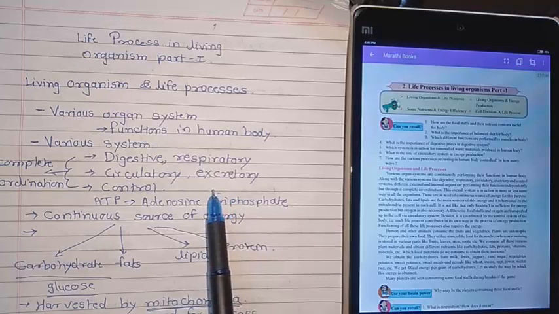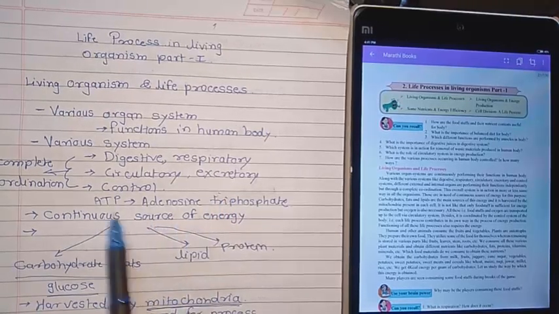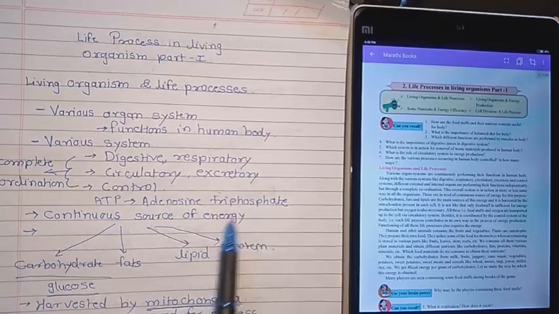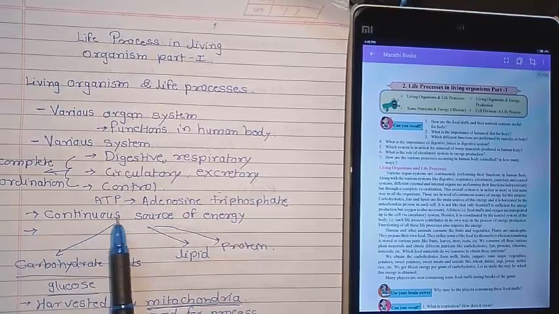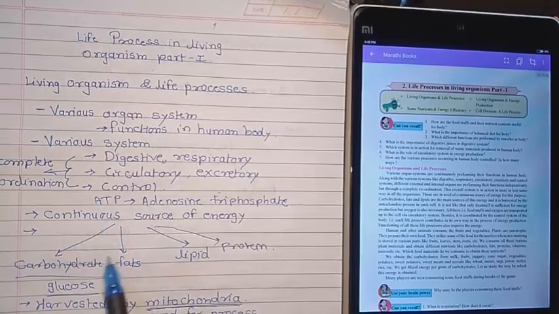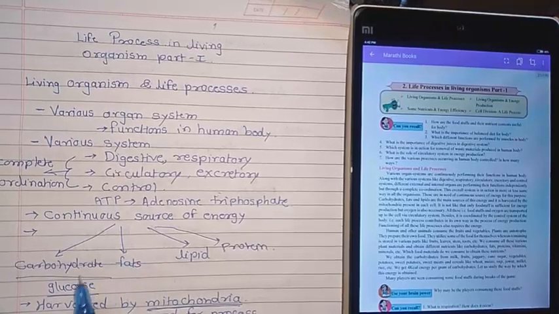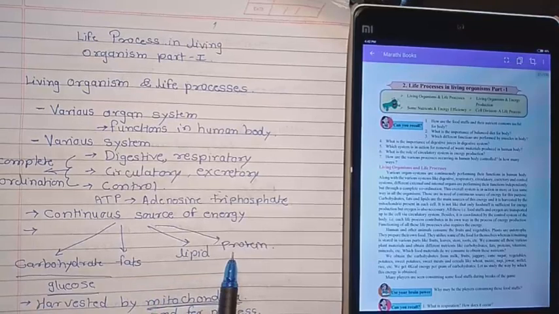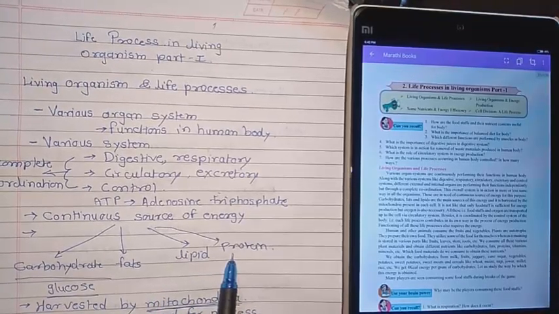So this requires energy, and that energy comes in the form of ATP, which is known as adenosine triphosphate. When we think about adenosine triphosphate, the energy we get from various sources plays an important role. These various sources of energy are carbohydrates, fats, lipids, and also protein, which provide energy to all human beings and animals.